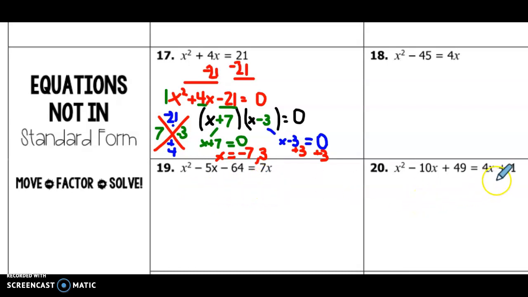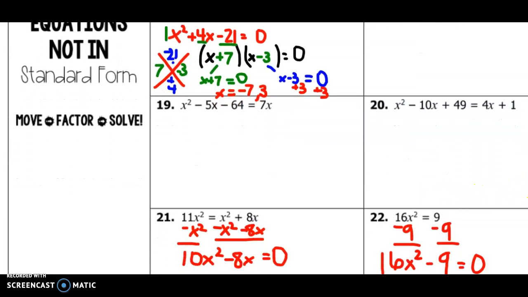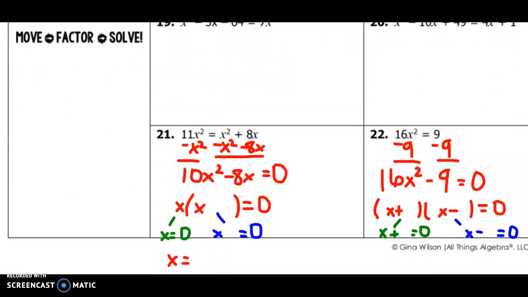For number 20, same sort of thing. I want to subtract the 4x and the 1 on each side and make sure I'm lining them up with my like terms. So over here I would now have x squared minus 14x plus 48 equals 0. Okay, but I want to get into factoring and solving a few more types of problems.